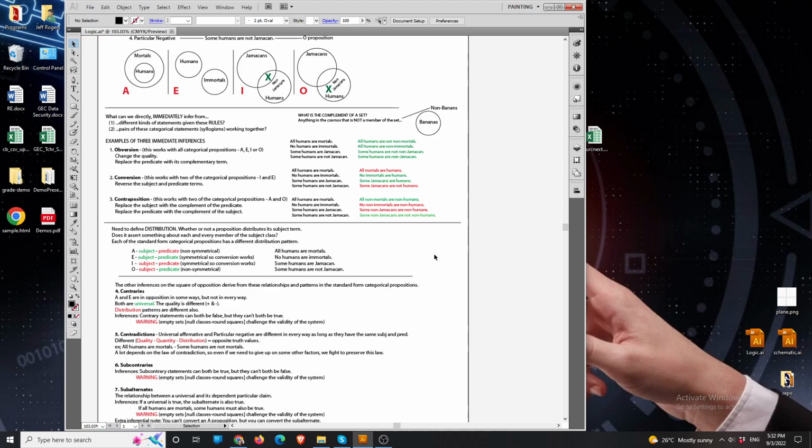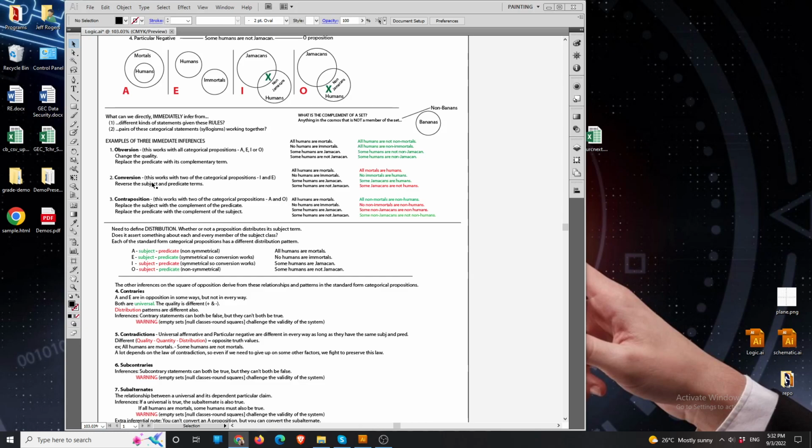So what I want to say is that because these are symmetrical, that's why conversion works for the I and the E. You see the I and the E are both symmetrical, and here you've got conversion working. Well, the reason that conversion doesn't work for the A proposition is because in the A proposition we're saying something about every member of the class of the subject term, humans, but we're not saying something about every member of the predicate term, mortals.